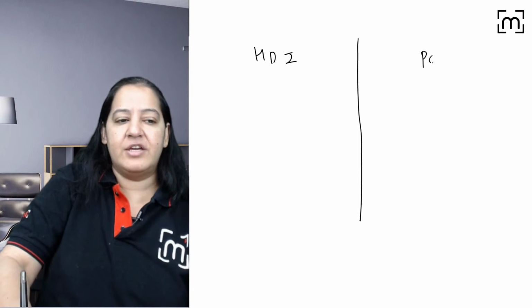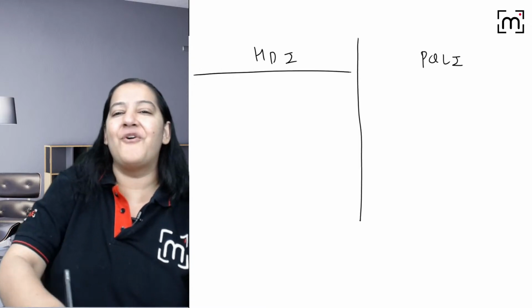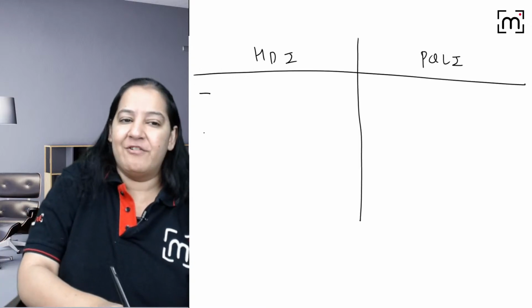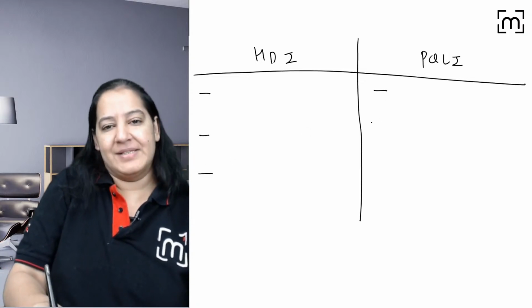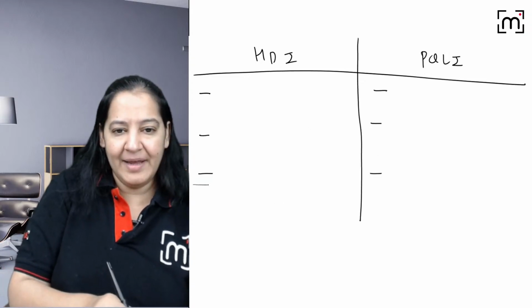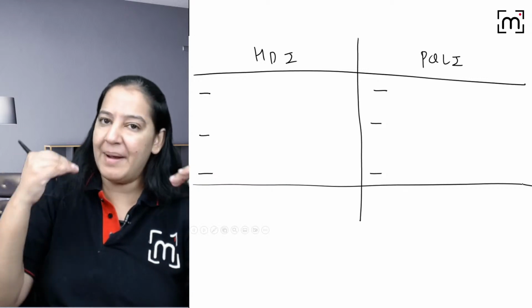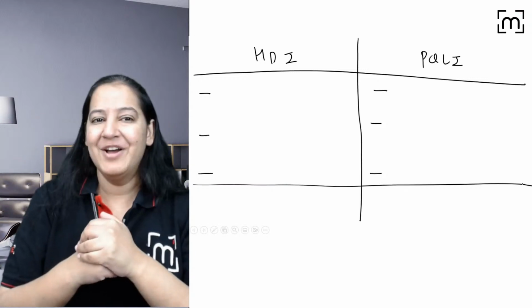HDI, PQLI. Try to say the full forms first. Tell me three components here: 1, 2, 3. Tell me three components here: 1, 2, 3. Then tell me the range of both of them and India's value in both of them. That's it. Who will help?